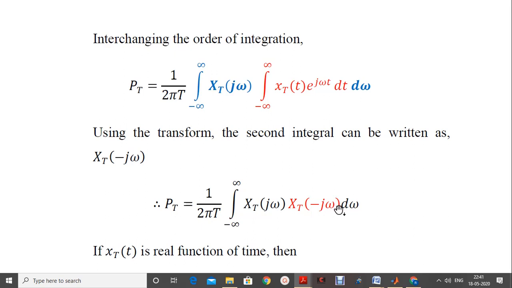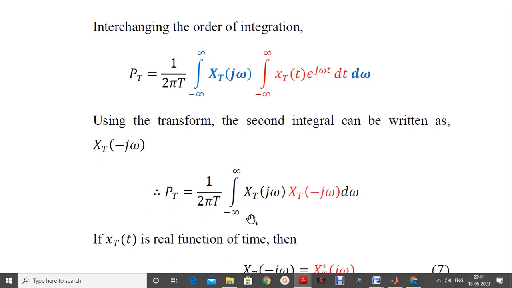Now in this equation we got P_T equal to 1/(2πT) integration between minus to plus infinity of the product of two Fourier transforms, X_T(jω) with X_T(-jω).